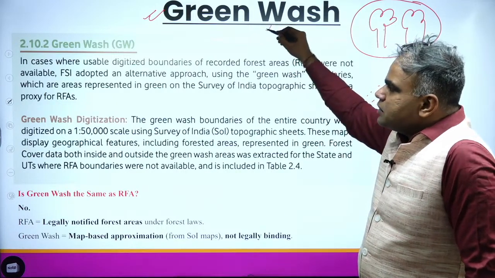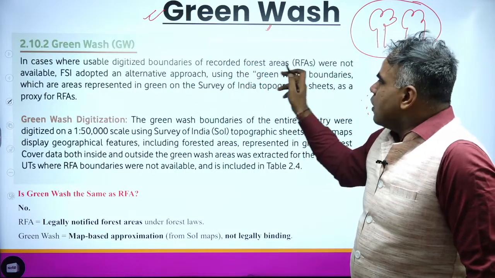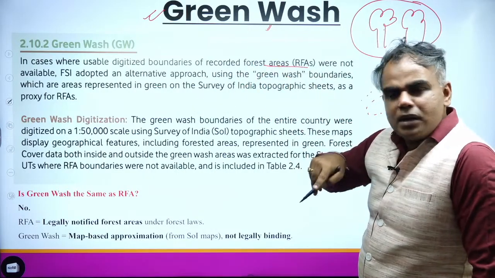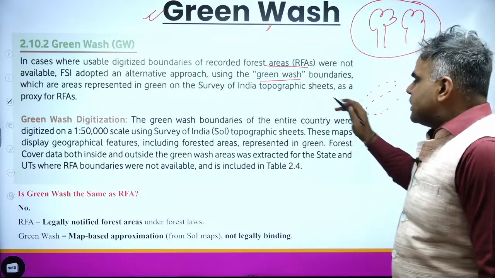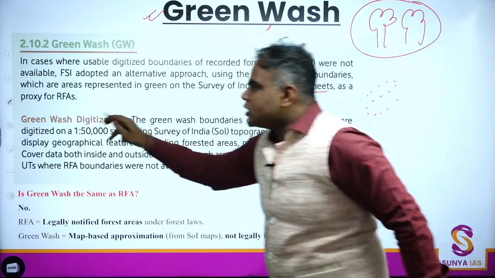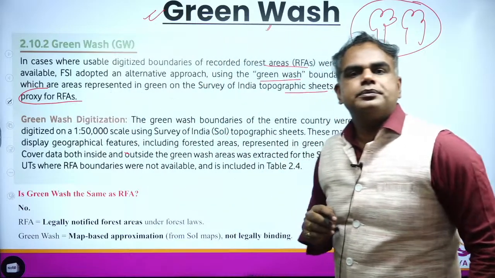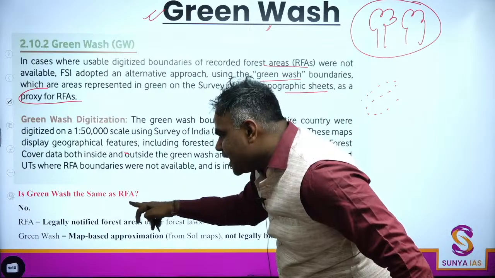So for that, the term that is used is green wash. Again, many times when the boundaries of these areas are not available, the FSI uses green wash. These are represented in green in these topographic sheets, and these are a proxy for RFA. So the question is, is green wash the same as RFA?